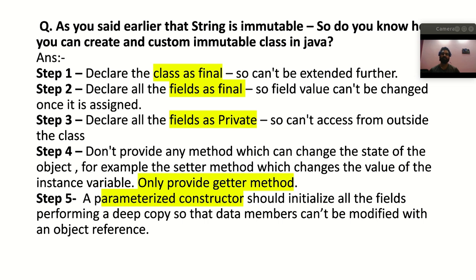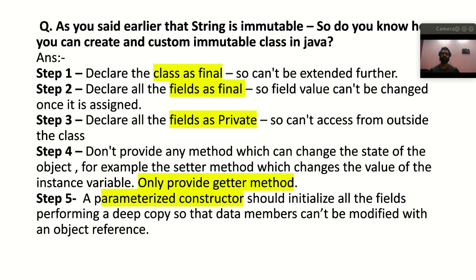So these are the steps I have declared. The first step you have to follow is to declare the class as final so that it cannot be extended further. And I hope you remember that String is also a final class. Basically it is final because it will not be extended further, which means that it cannot be inherited further, right?